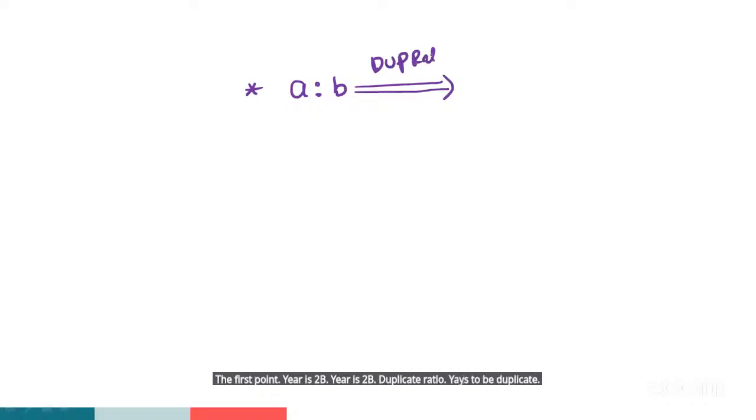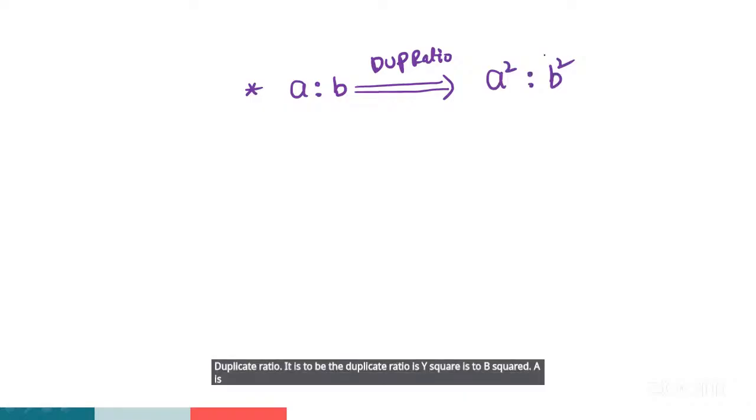The first point, A is to B duplicate ratio. A is to B, the duplicate ratio is A square is to B square.